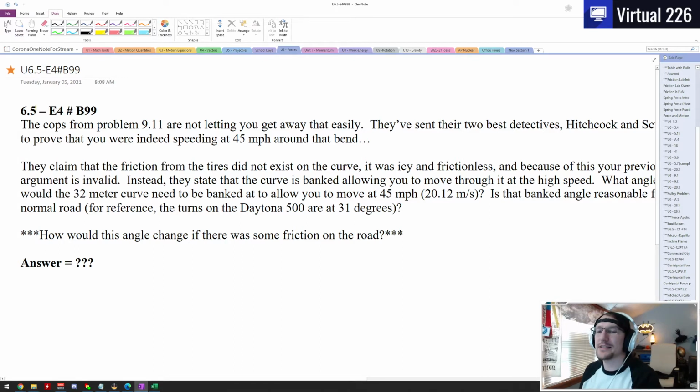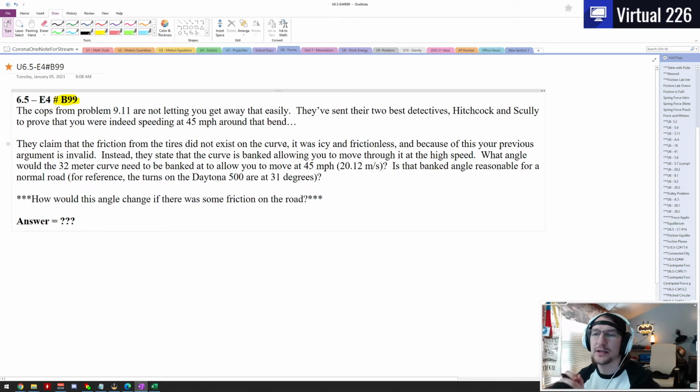Okay, so this is the 6.5 E4, B.99 problem we're taking a look at with centripetal force. If you recall, in a prior problem we did, problem 9.11, we were going around a turn, and the cops pulled us over. They said we were going 45 miles per hour. We said we were going 35. We took it to court, and we proved to the judge that, based on the friction we had on the ground, the max speed we could go is 35 miles per hour. If we went any faster, we would not have enough friction to hold us in the loop, and we'd crash into a tree.